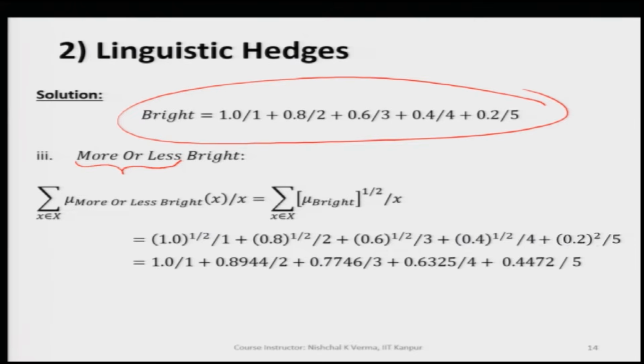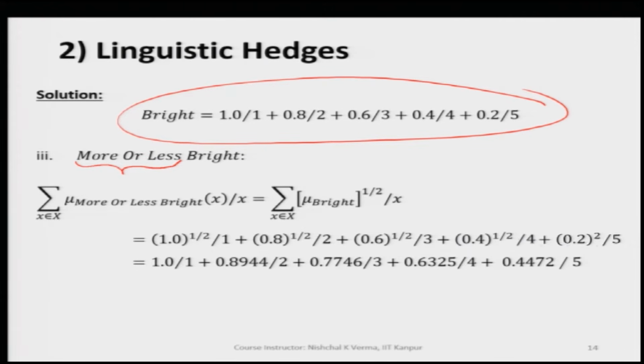More or less basically we get when we dilate its membership value. So, rather than squaring or raising the power, we are decreasing the power here. Decreasing the power means we are taking the square root of the original membership value.